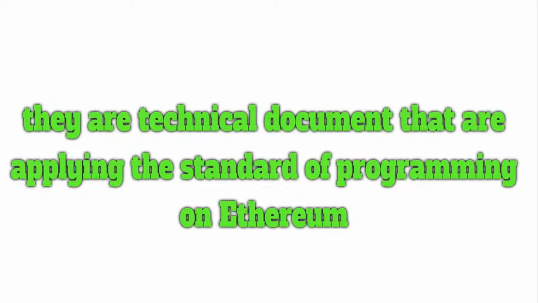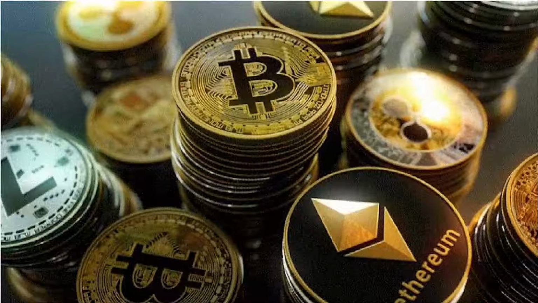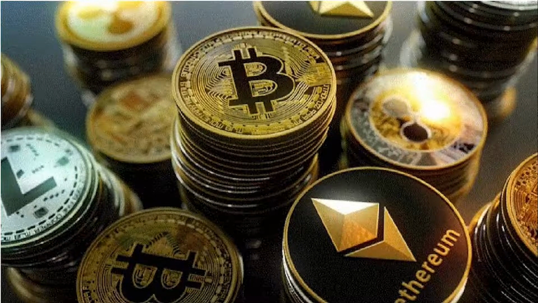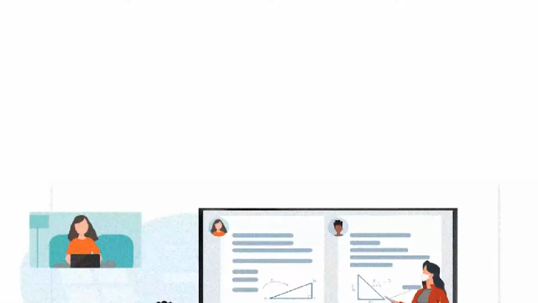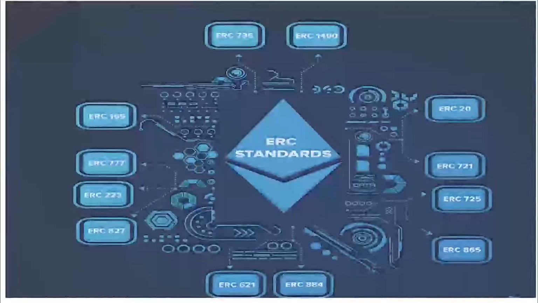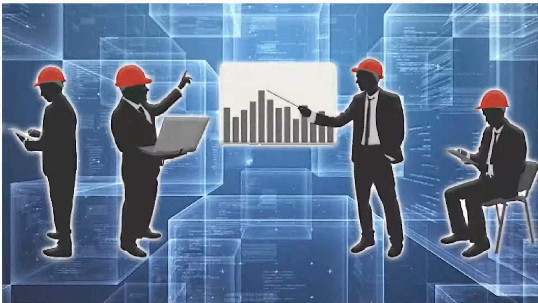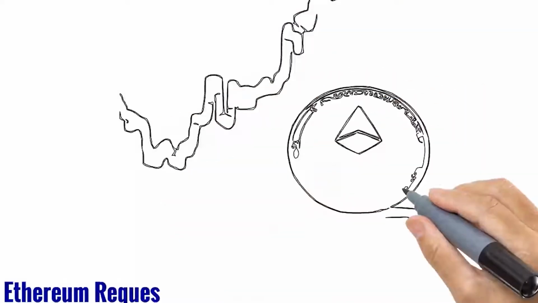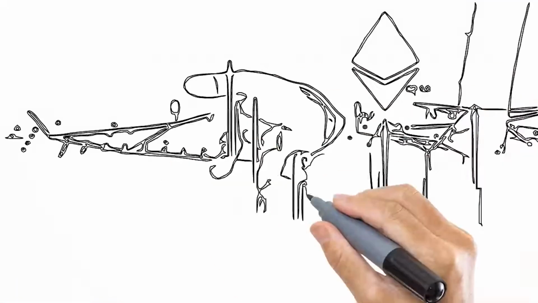So now they are standards, they are tokens. That's why they're called token standards. It means that this is the way a token is deployed, or this is the operational standard of this particular blockchain network. And that is why in our previous lesson I said that each of these blockchain networks has its operational standard. They have their guiding rules which are given to the engineers each time they want to deploy a contract on the blockchain network. And that is what the ERC stands for. It stands for Ethereum Request for Comments, which are the technical documents that outline the standard for programming on Ethereum.